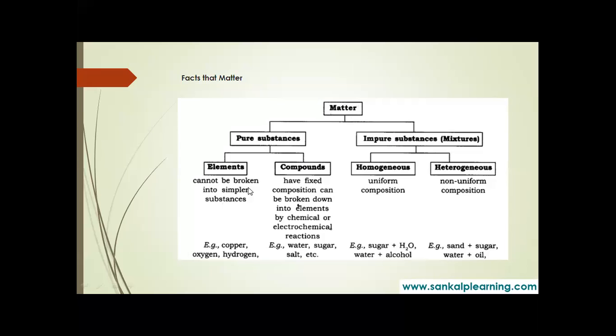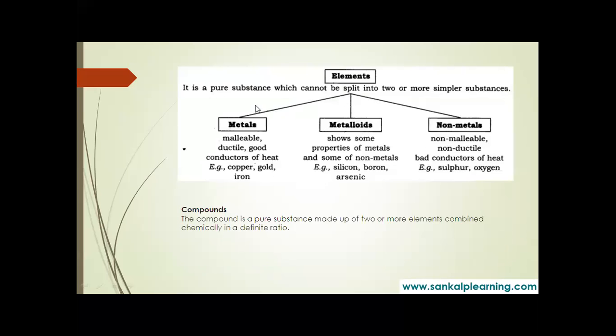Elements cannot be broken into simpler substances. Compounds have fixed composition and can be broken into elements by chemical or electrochemical reactions. Copper, oxygen, hydrogen are elements; water, sugar, salt, etc. are compounds. Metals are malleable, ductile, good conductors of heat and electricity. Metalloids show some properties of metals and some of non-metals: silicon, arsenic. Boron is still a question; it is actually a non-metal.